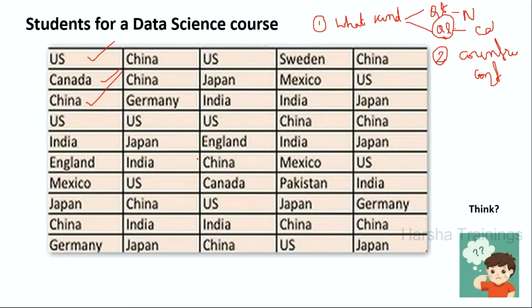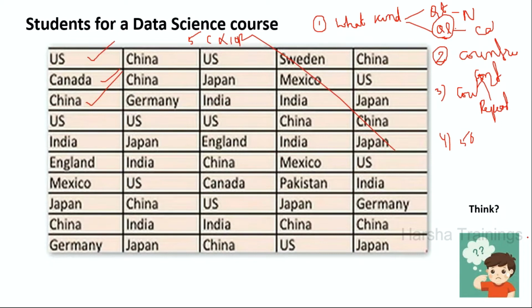If you observe carefully, what is your third observation? Some countries are repeating. And the fourth observation is that in total we have 50 entries in the data set, 5 columns and 10 rows, so around 50 observations. These are the observations we have made by looking at this data.